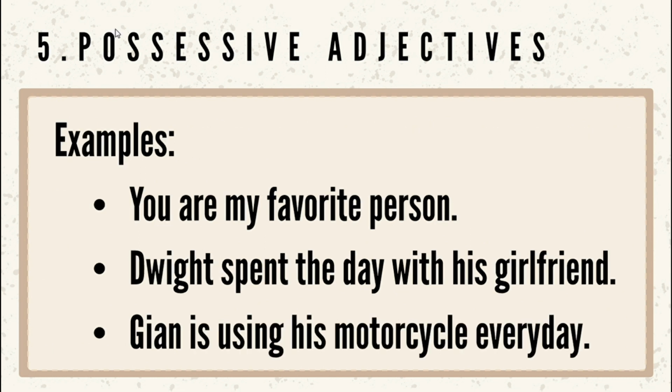Now, here are the examples. You are my favorite person. Dwight spent the day with his girlfriend. Gian is using his motorcycle every day. Basically, these sample sentences show ownership.